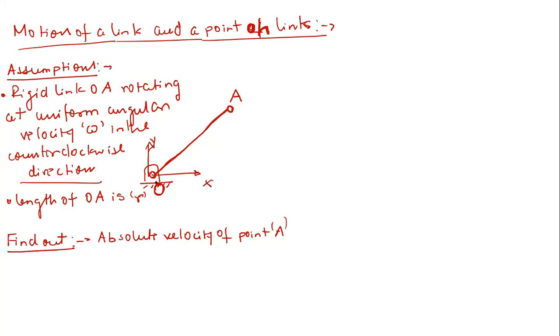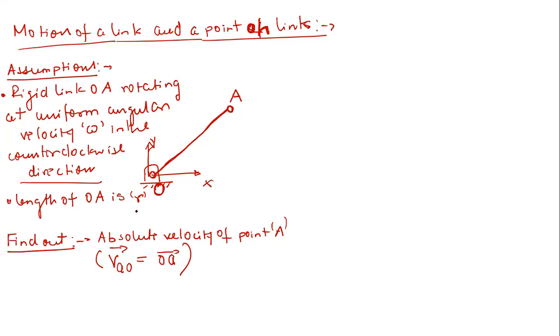We can fix our frame of reference at this point O, and simply say that the absolute velocity of point A is nothing but the velocity of point A with respect to O, that is V_AO. So this is what we are interested to find out.